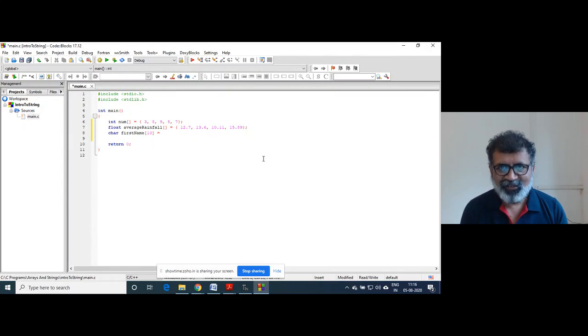Then how to write this, right? Suppose I want to store, let me not give the size, I want to store, suppose, Ashutosh, right? So how will I have to write this? I will have to write like this.